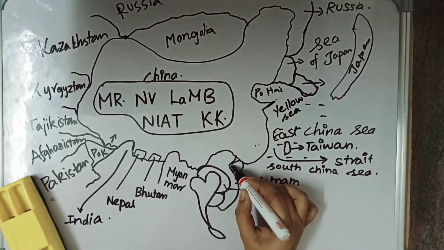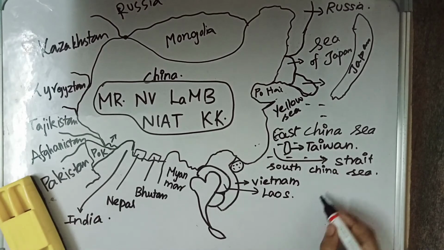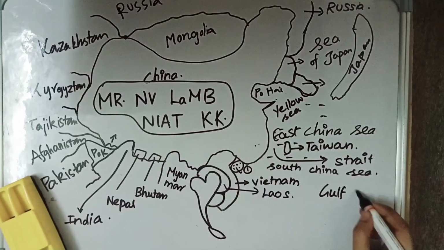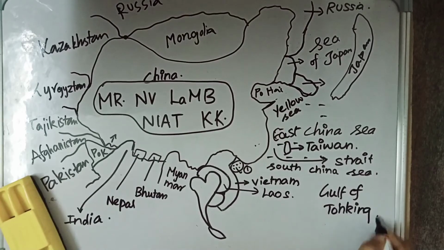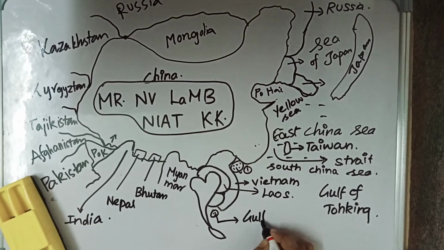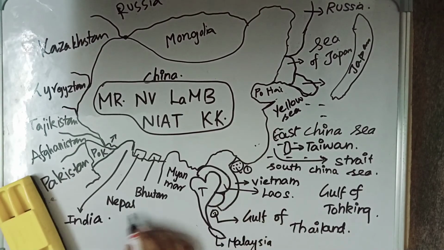Here there is a Gulf, and this Gulf region is called the Gulf of Tonkin. And this Gulf region is called the Gulf of Thailand. This is Malaysia, this is Thailand, and here we have the Bay of Bengal.